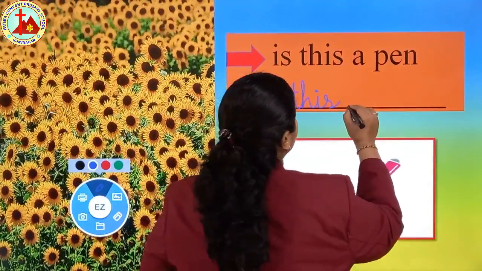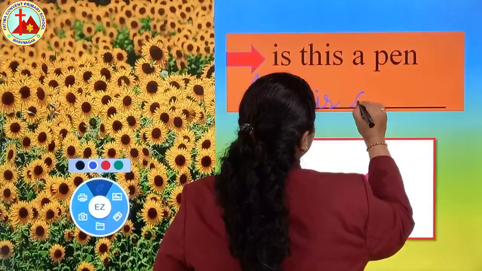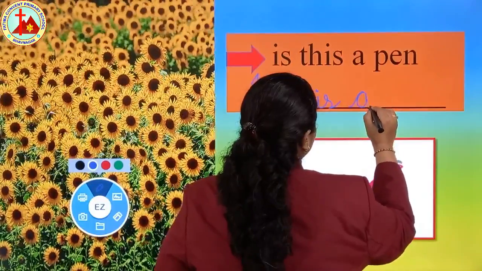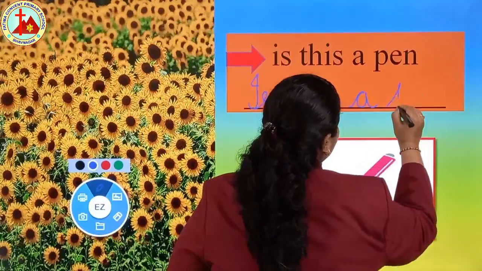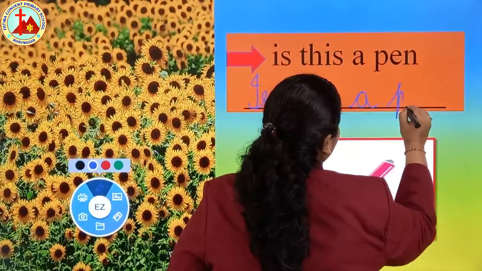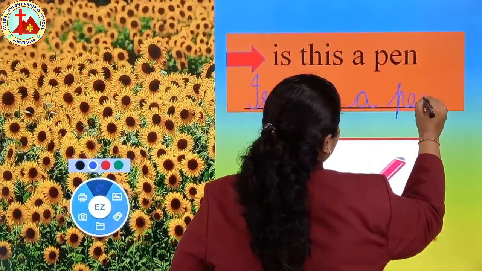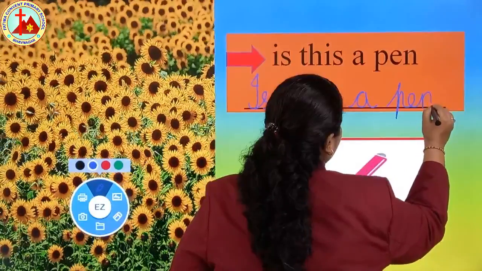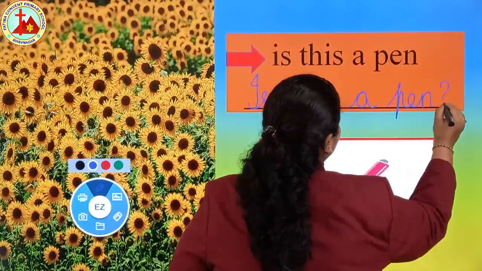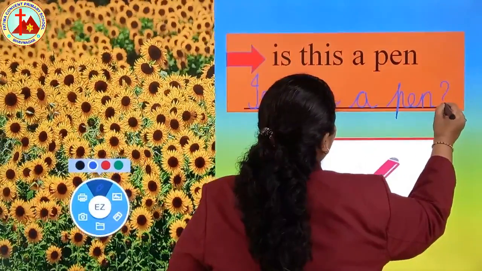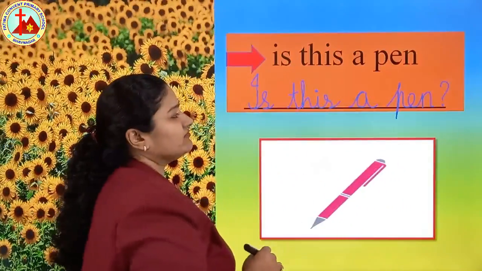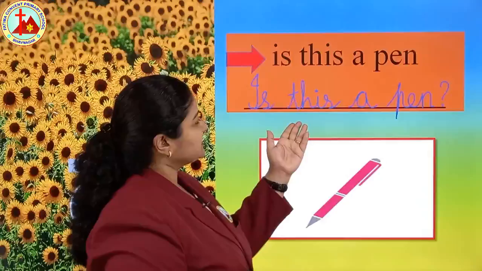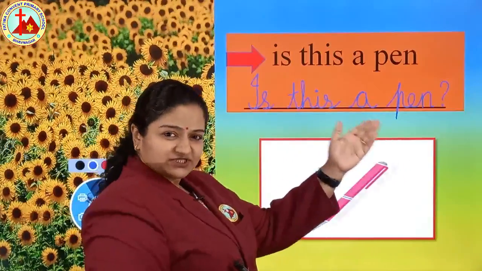Is this a pen? The spelling is P, E, N, pen. And at the end we will put a question mark. Yes, this is not a full stop, this is the sign of a question mark. Is this a pen? Question mark.